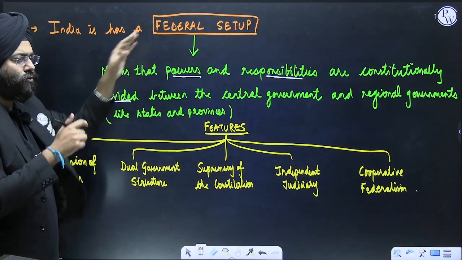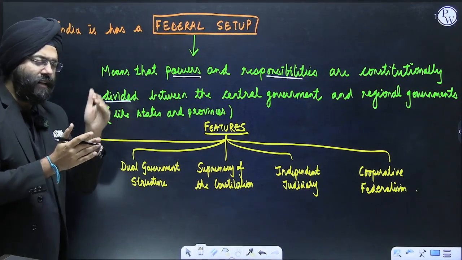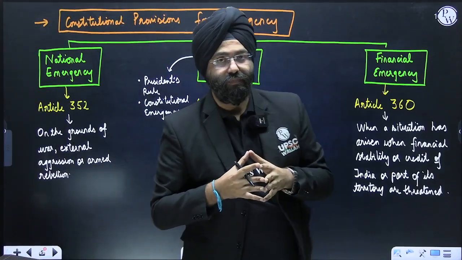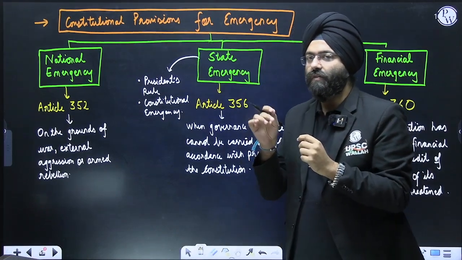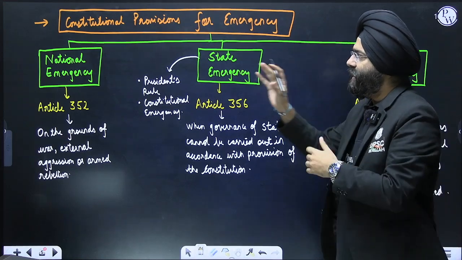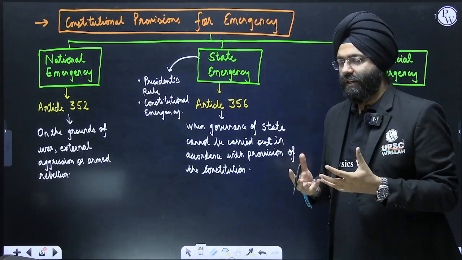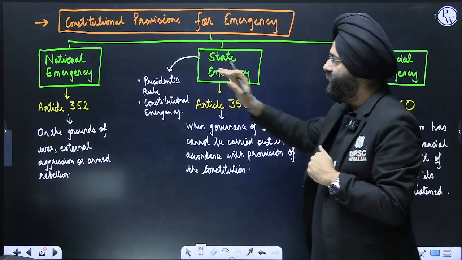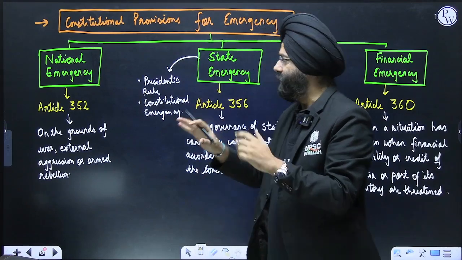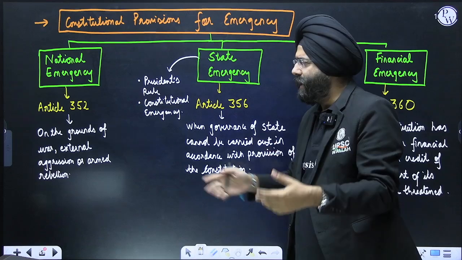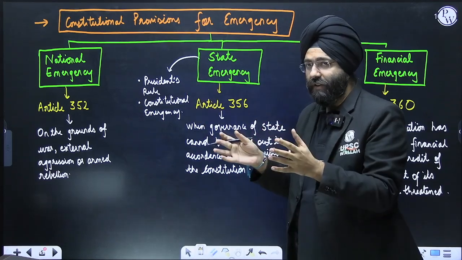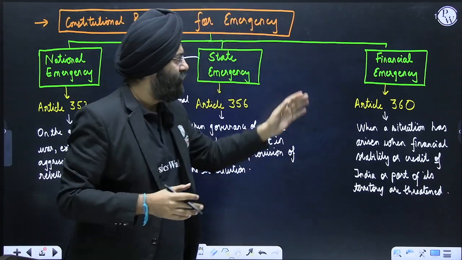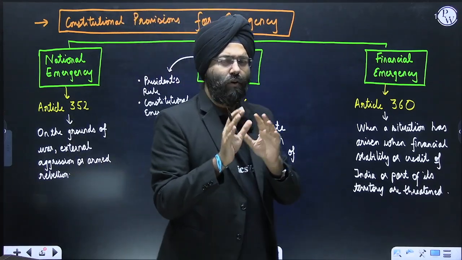Now, having understood the concept of federal polity, let us move ahead and see the provisions related to emergency. Please, this is the main important thing that we have to understand over here. If I talk about the concept of emergency, with respect to the constitution, there are three important types. First is the national emergency. Second is the state emergency, which is also known as president's rule or constitutional emergency, which is the major concern of this particular topic or the article. And the last is the financial emergency. Now, let us see in brief all of them.